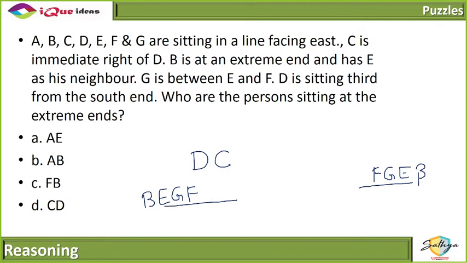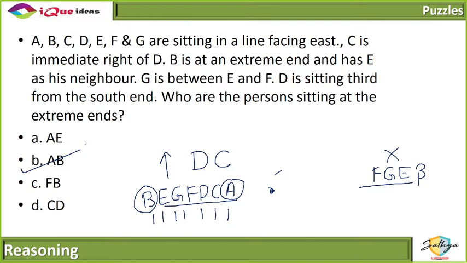D is sitting third from the south end. Now if they are all facing the east, then this side is the south end. So totally there are 7 of them. So 1, 2, 3, 4, 5, 6 and 7. Can I make D sit third from the south end in this arrangement? No, I cannot. So here D is sitting third from the south end, which means C is here and the only person left is A. So the two persons sitting at the extreme ends are B and A.